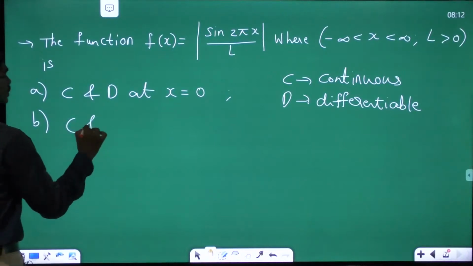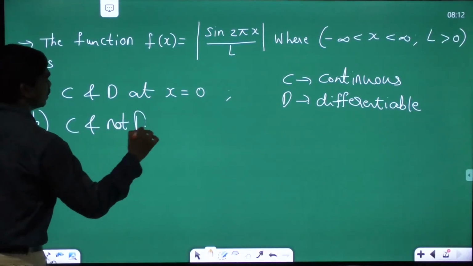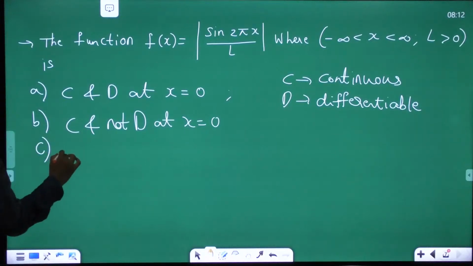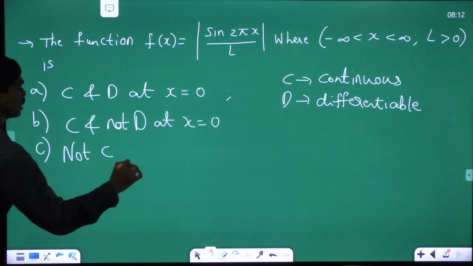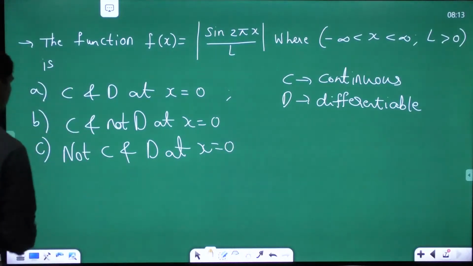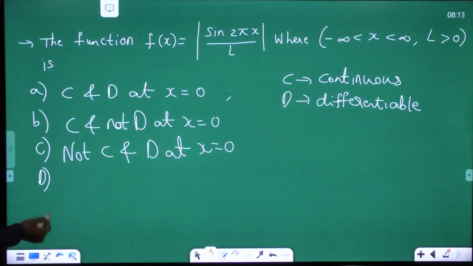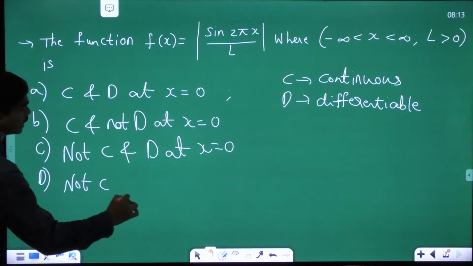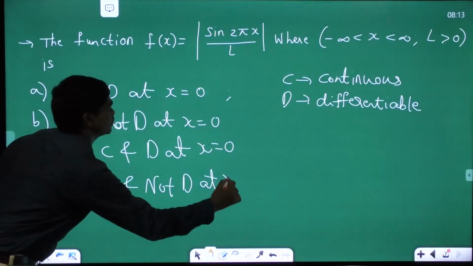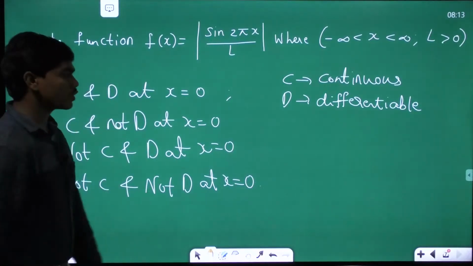B: continuous and not differentiable at x is equal to 0. C: not continuous and differentiable at x is equal to 0. D: not continuous and not differentiable at x is equal to 0. What could be the answer for this?